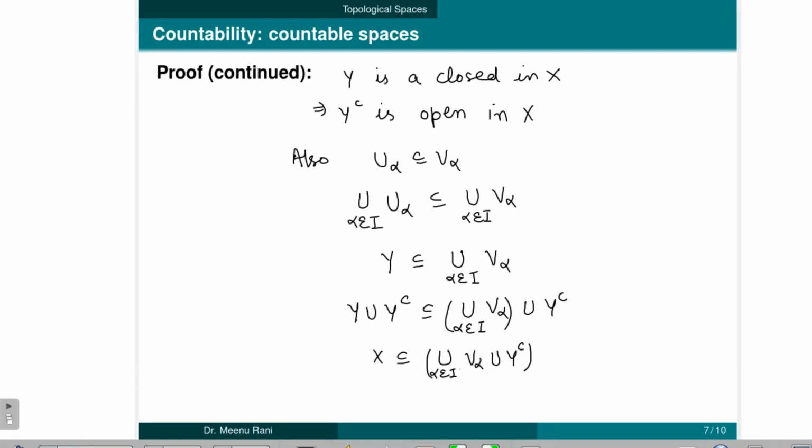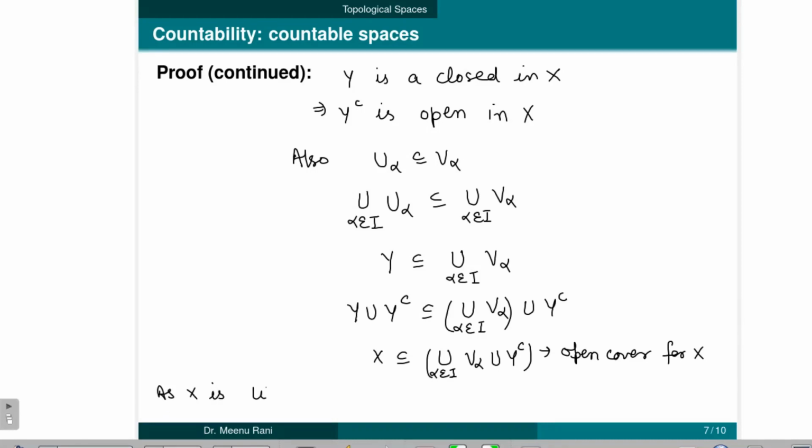So this union covers X, and this is an open cover because each V alpha is open and the union of V alphas is also open, and Y complement is open. So it is an open cover for X, and it is given that X is a Lindelöf space.